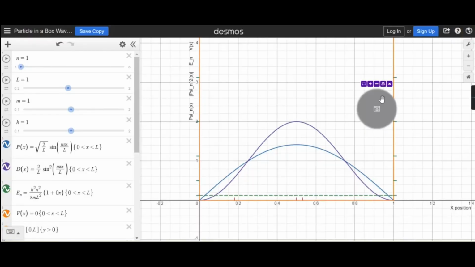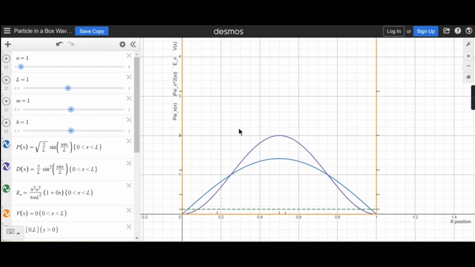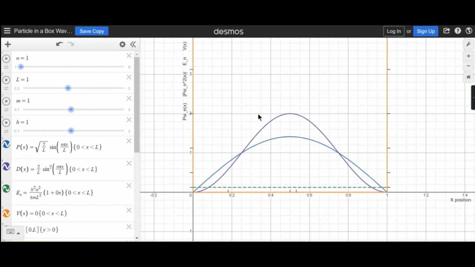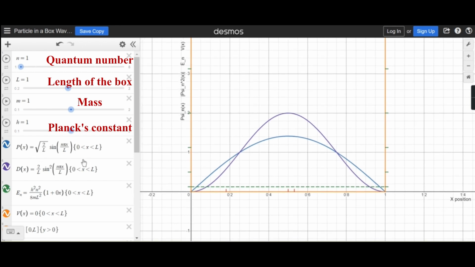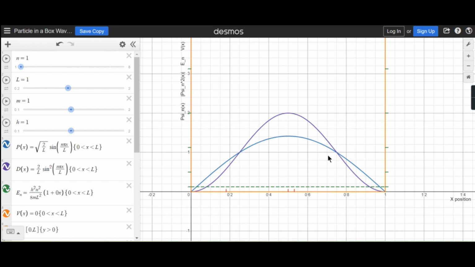Here we have a particle in a box wave function plot that was done in Desmos under various conditions. Plotted in here are different things. We have the wave function plot represented by this half sine wave in blue.